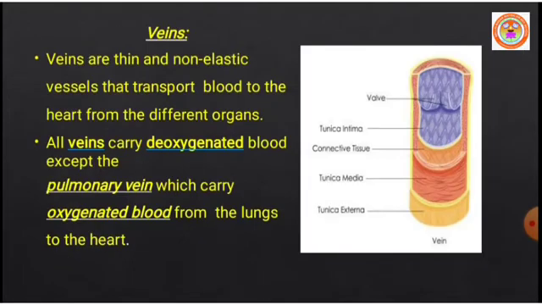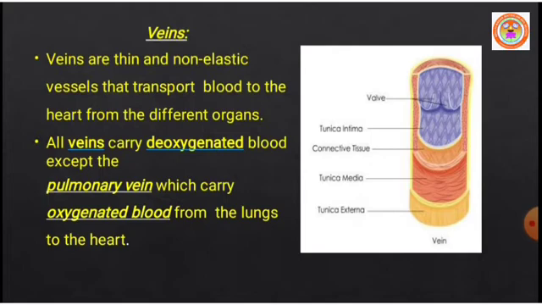All veins carry deoxygenated blood except the pulmonary vein, because the pulmonary vein carries oxygen-rich blood, called oxygenated blood, from the lungs to the heart.